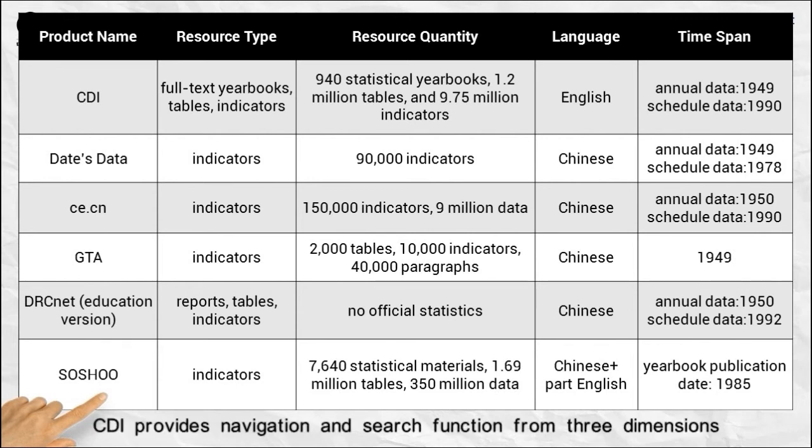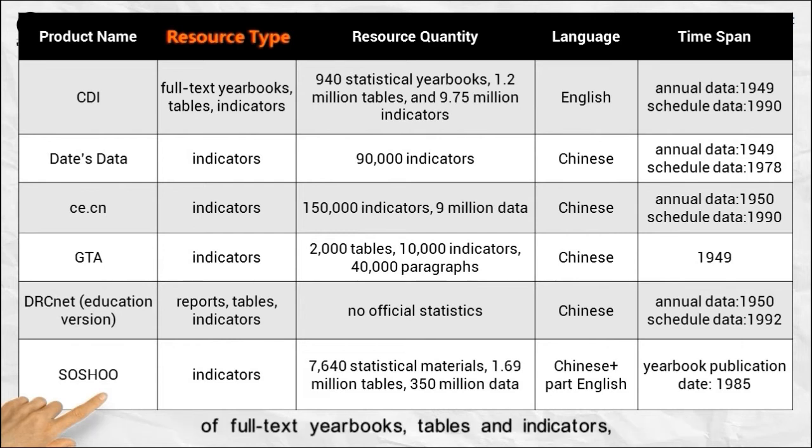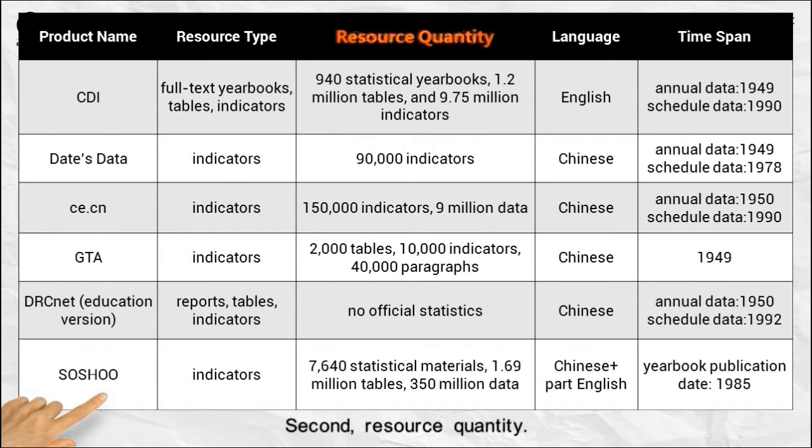CDI provides navigation and search function from 3 dimensions of full-text yearbooks, tables, and indicators, while other databases only provide indicators and tables. Second, resource quantity. CDI collects over 940 statistical yearbooks, 1.2 million tables, and 9.75 million indicators.